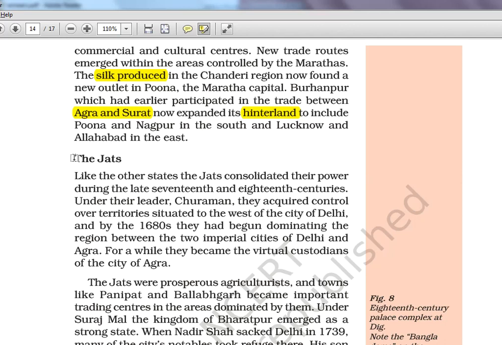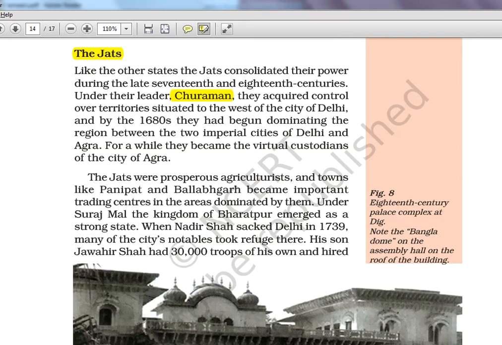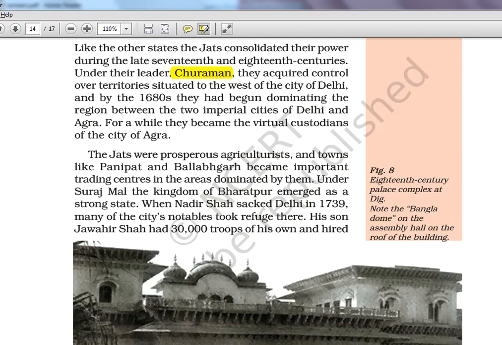Jats. So Jats again, leader Churaman. Okay, leader name, remember. Jats, Churaman. This also was covered in the tribal groups in chapter 17-18 of Spectrum. They acquired control over territory situated to the west of the city of Delhi. And by the 1680s, they had begun dominating the region between the 2 imperial cities of Delhi and Agra. Okay, so Jats began to plunder this area, Delhi and Agra. For a while, they became the virtual custodians of the city of Agra. So they had control over Agra for a limited bit of time.